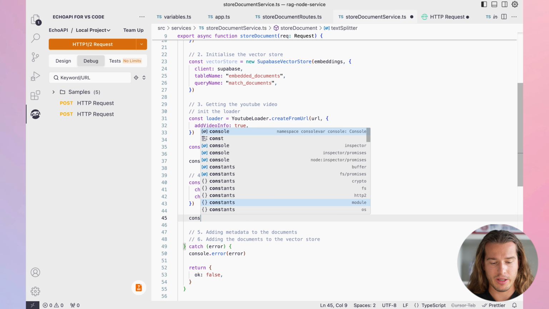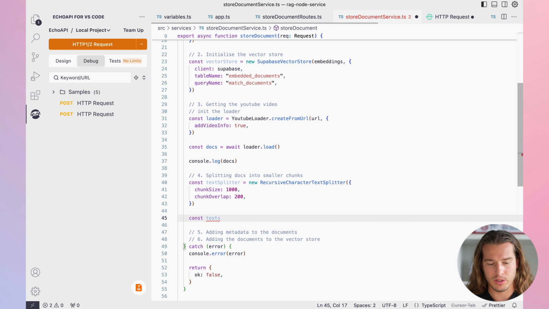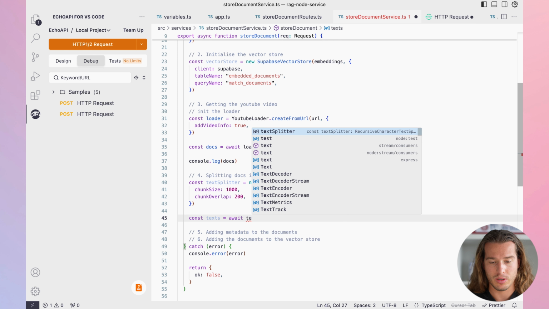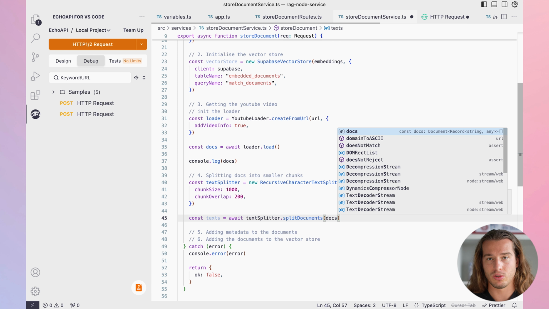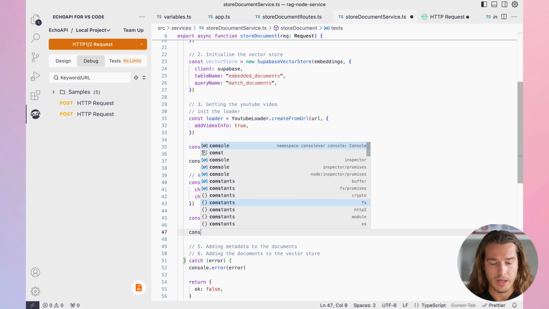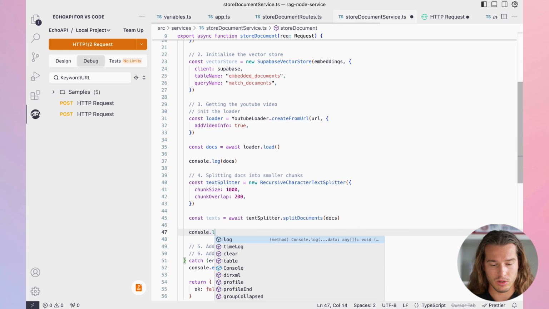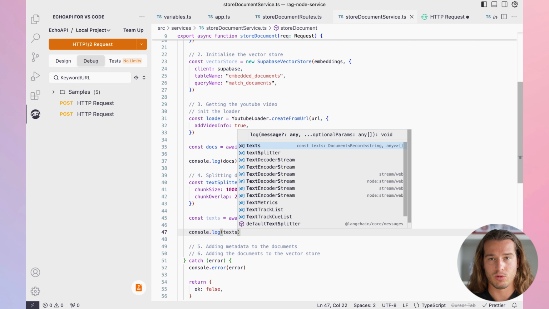And now we will actually execute it. So let's say we have const texts, and we just call text splitter split document, and then we pass those docs that we console.log. And now let's also console.log those texts to see how that looks.